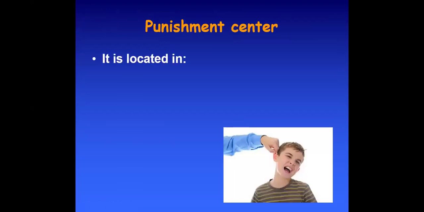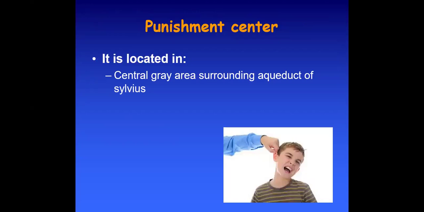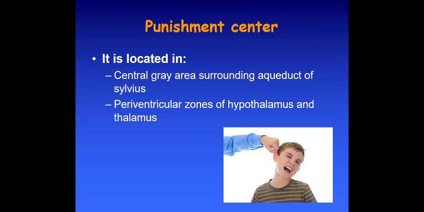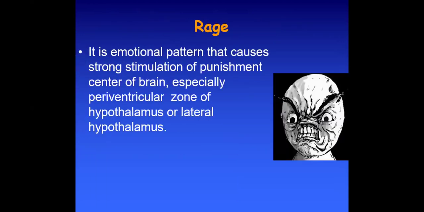Punishment center: it is located in the central gray area surrounding the aqueduct of Sylvius, in the periventricular zone of the hypothalamus and the thalamus, as we discussed in the previous picture of the hypothalamus. The center is also present in the amygdala and in the hippocampus. The reward center is located in the lateral hypothalamus, and also in the periventricular zone of the hypothalamus.